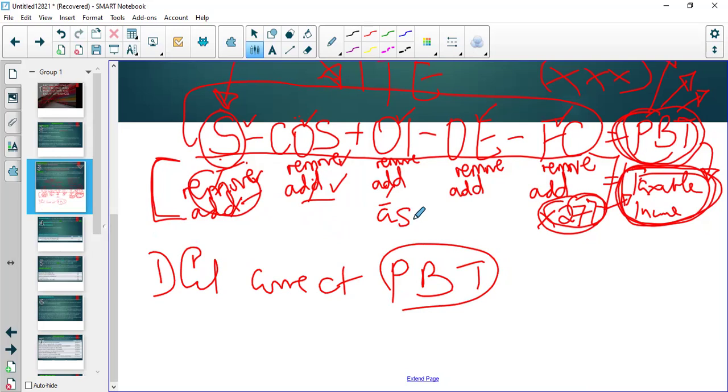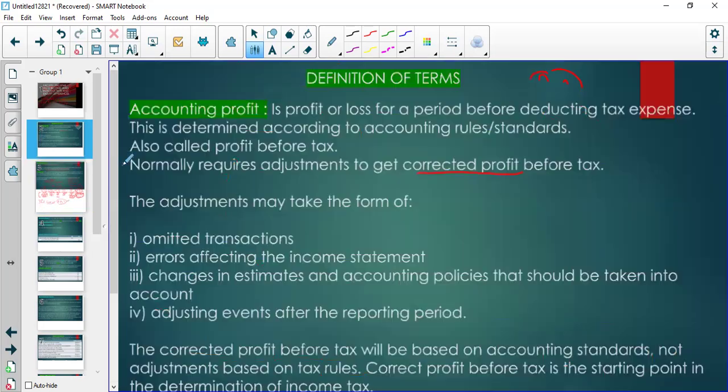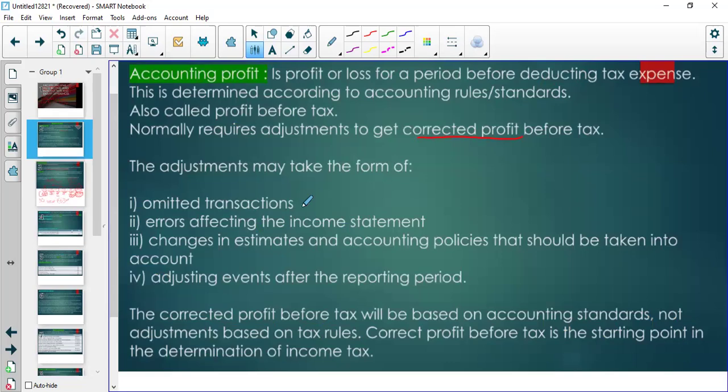But that's not a correction. Here, when we talk of a correction, we're talking of mistakes, accounting mistakes. Calculate the correct profit before tax: you use accounting standards, which we spoke about here. Like there could be omitted transactions, there could be an error, there could be changes. Remember, we're talking of mistakes, errors, wrongs. Something that is wrong. You need to correct according to accounting standards.